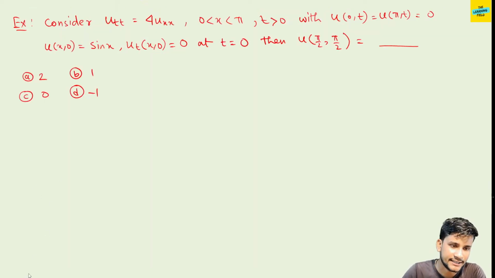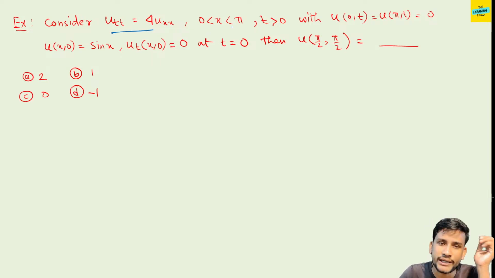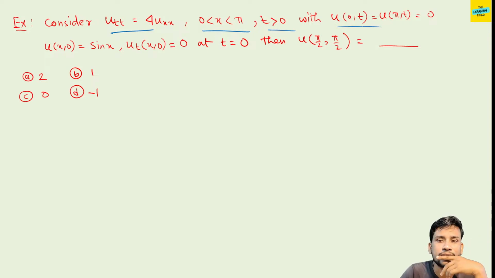So if we take another example, and most common example, consider u_tt = 4 u_xx, x belongs to 0 to pi, t greater than 0, then u(0,t) = u(pi,t) = 0. So this is the equation. If you remember, this is the homogeneous wave equation of a finite string. Now how can we write the special cases? By using the special cases, we can write the solution.